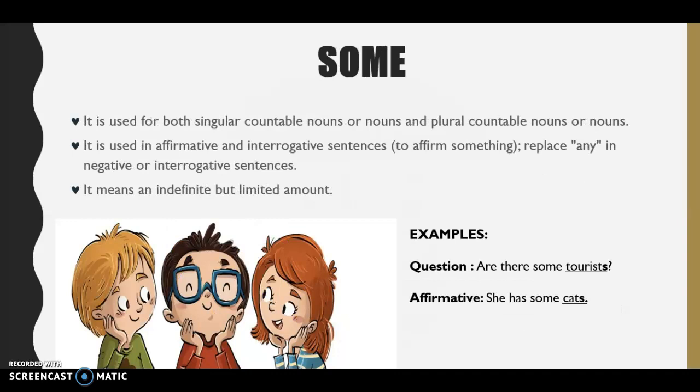Okay. Some is used for both singular countable nouns and plural countable nouns. It is used in affirmative and interrogative sentences. To affirm something, it replaces any in negative or interrogative sentences. It means an indefinite but limited amount. For example, question: are there some tourists? Affirmative, she has some cats.